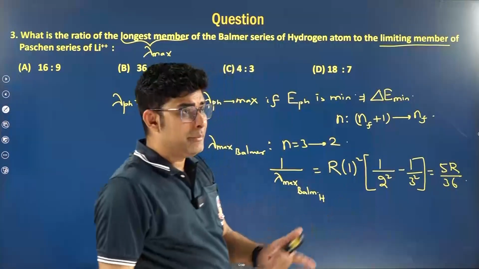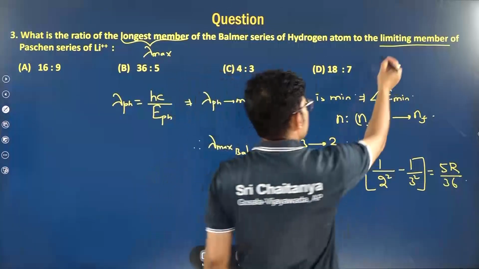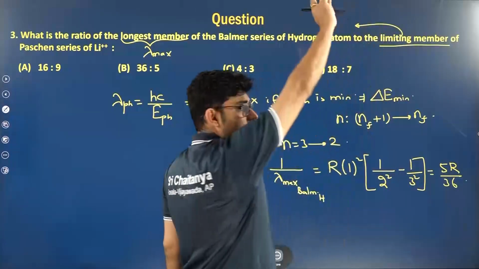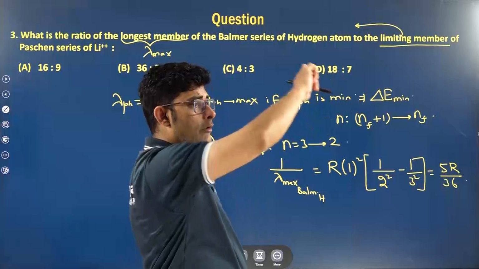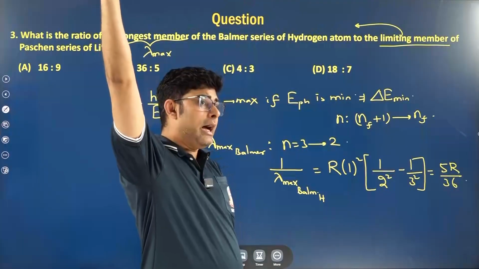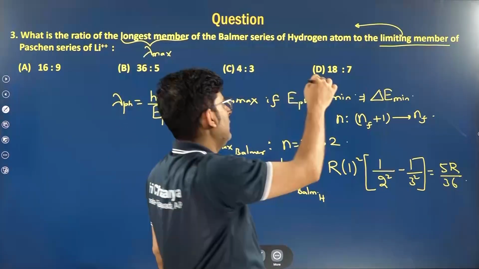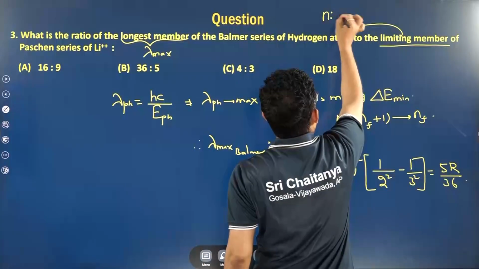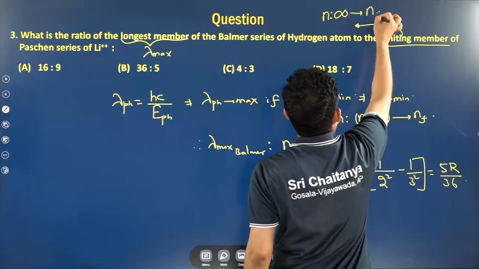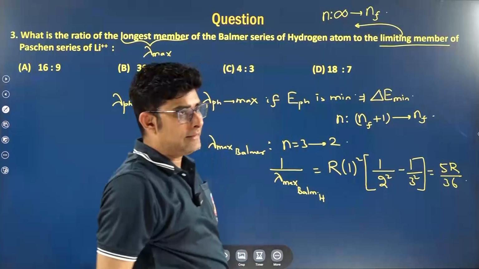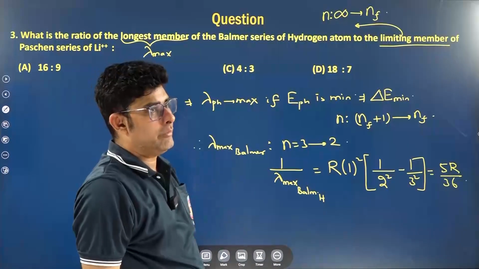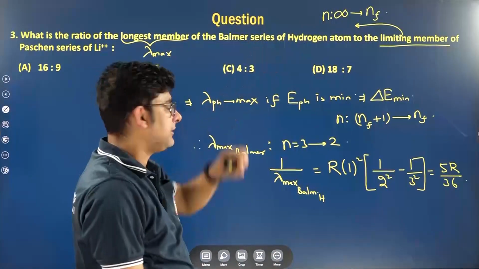Now next thing they say, limiting member. What do we mean by limiting member? Remember, limiting member means the wavelength which is produced when the electron jumps from the highest possible state, that is from infinity, to the final orbit of that series. This is also the shortest member.